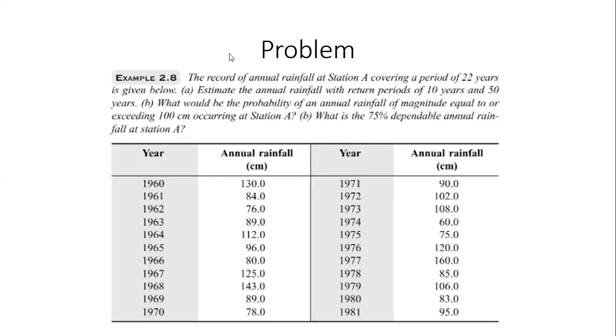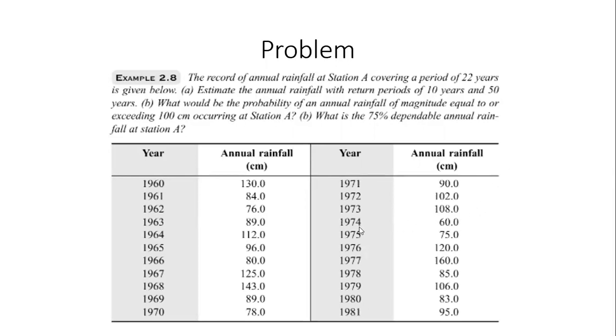Rahul, are you there? Yes, sir. So after we arrange it in descending order, what should we do? From 130 to the minimum. No, is 130 the largest number? The formula, m upon 1 plus m divided by n plus 1. Okay, can you tell me which one will be rank 1? Look at all these rainfall numbers and which one will be rank 1, which means m equal to 1. 160.0, 1977. Very good. And what will be the last rank? This 60, 1974. Very good.